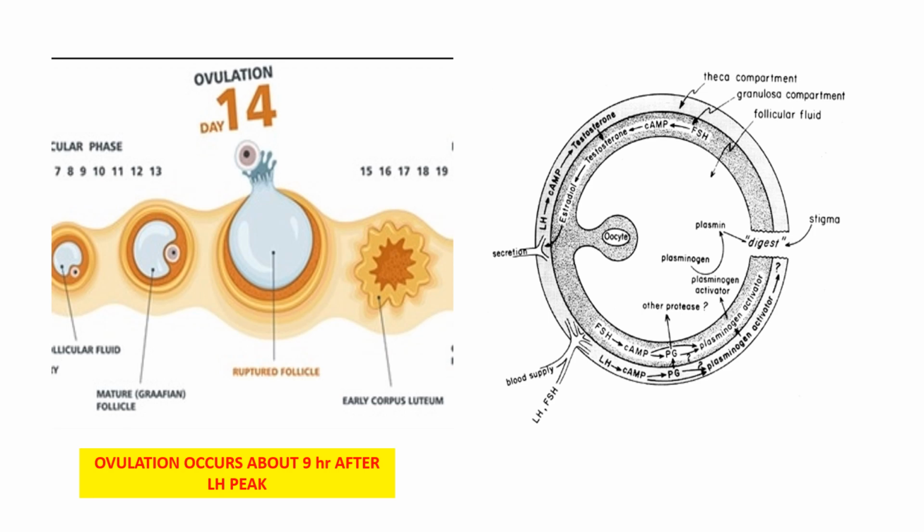Now, what exactly does LH do? The mechanism of this rupture is facilitated by LH. This LH actually enhances the synthesis of prostaglandins. This prostaglandin ultimately activates the plasminogen activator, which raises the level of plasmin. This plasmin will cause the digestion of the ovarian wall, and there will be formation of a stigma. Through this stigma or pore, the secondary oocyte and the primary first polar body will come out.